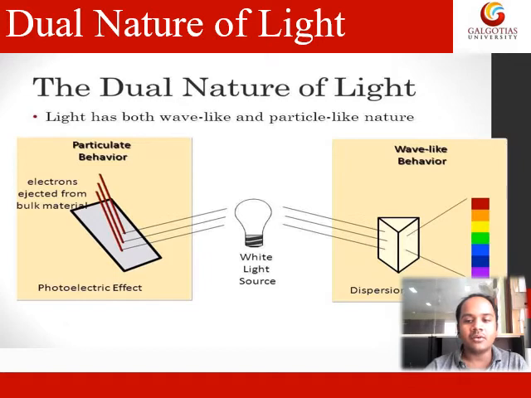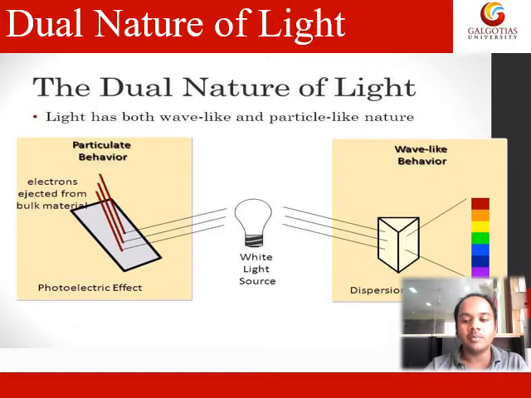Whereas when you are trying to understand things like dispersion, interference, and polarization, you have to think in terms of wave nature only. Then only can you come to a conclusion that light is showing interference, polarization, and dispersion. Dispersion is nothing but when a light ray goes through a prism, it disperses into different components of visible light, which is also called VIBGYOR. It is split into different components, which is called dispersion.